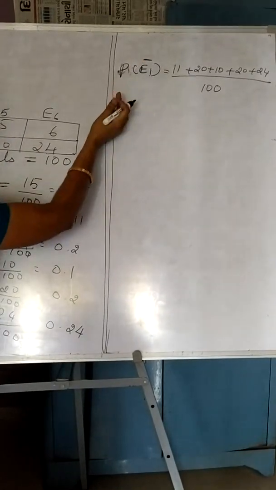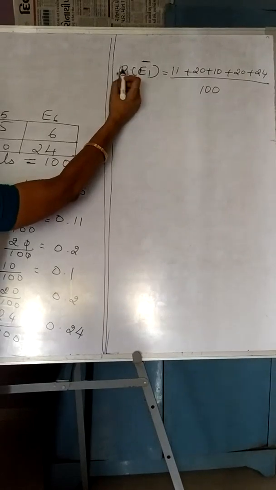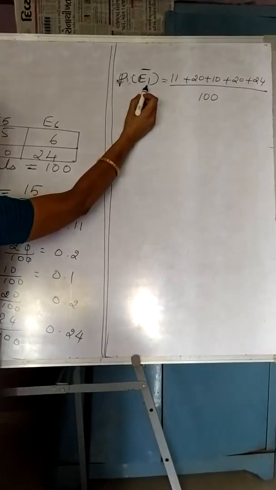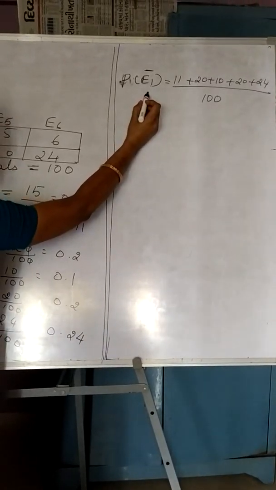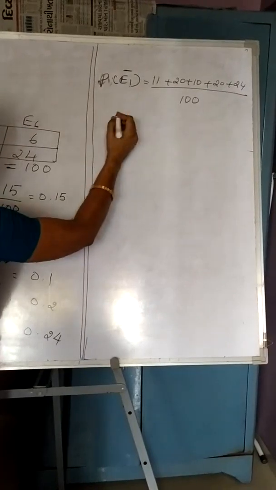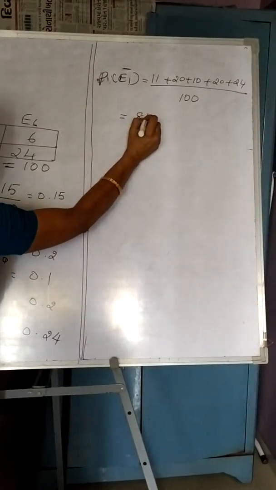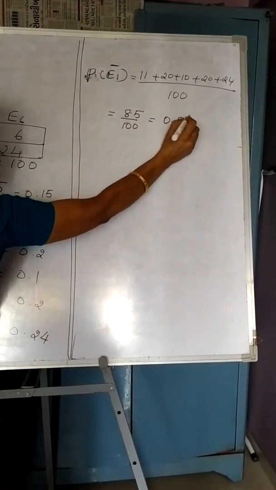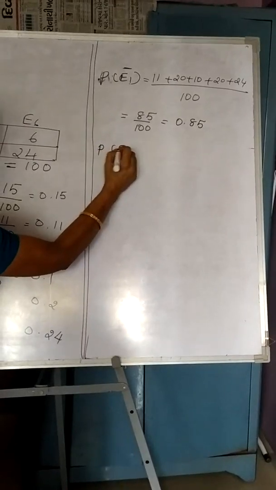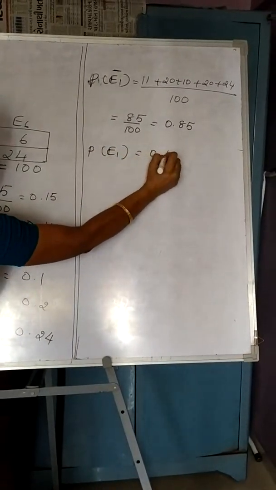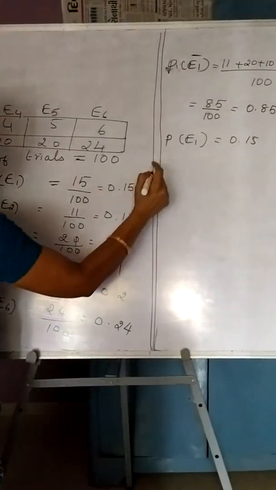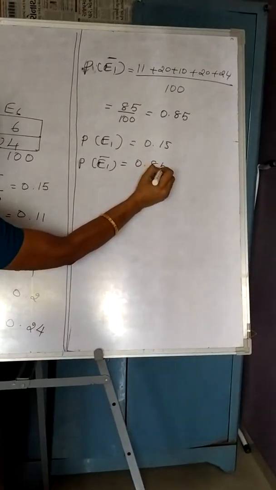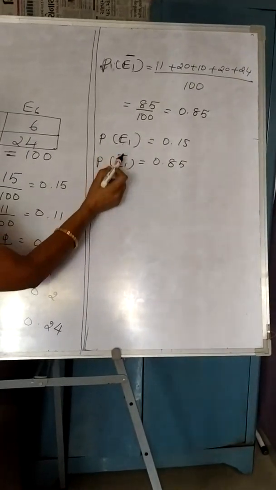P of E1 means probability of getting number 1. When I write probability of E1 bar, it is the probability of not getting 1. Therefore, that one trial is removed. The remaining trials are added. So when you add, you get 85 divided by 100, which is equal to 0.85. So I summarize here, P of E1 is 0.15, which I have calculated here, and P of E1 bar is equal to 0.85.